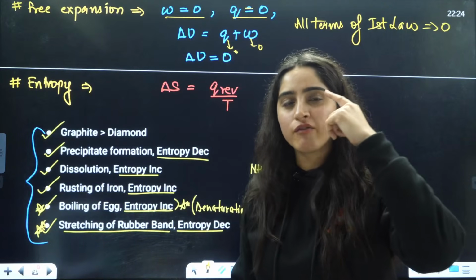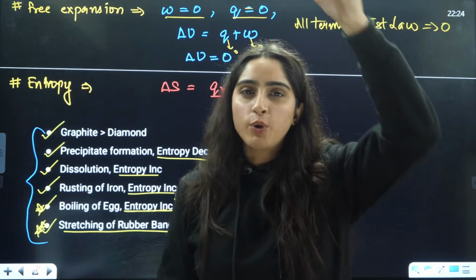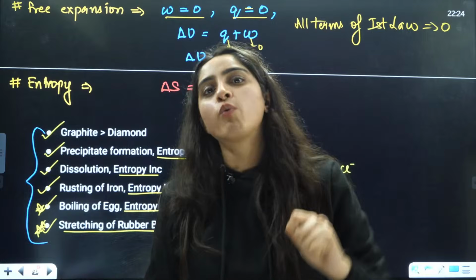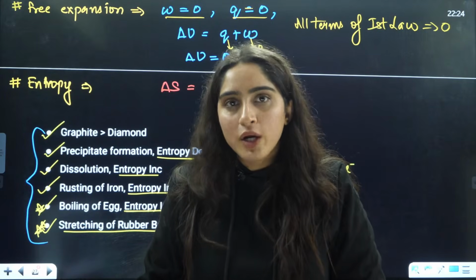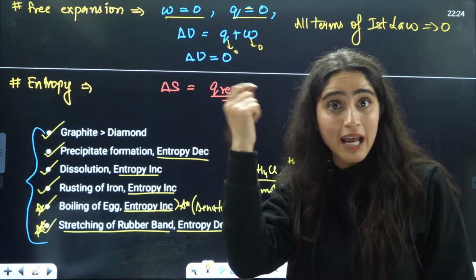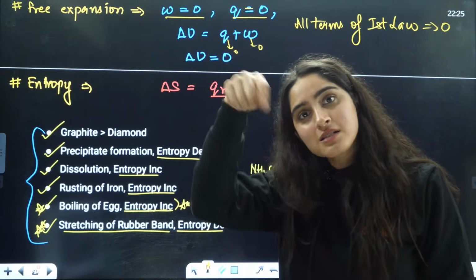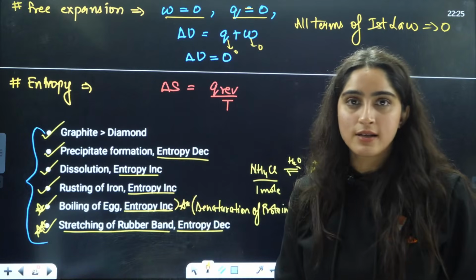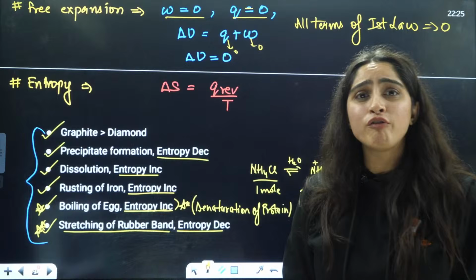Dissolution, you have to imagine everything. Dissolution means you have sugar, it is getting dissolved in water. When sugar is getting dissolved in water, what is going to happen? The sugar that was earlier a solid is now mixed in the solution, going here and there. So entropy increases.